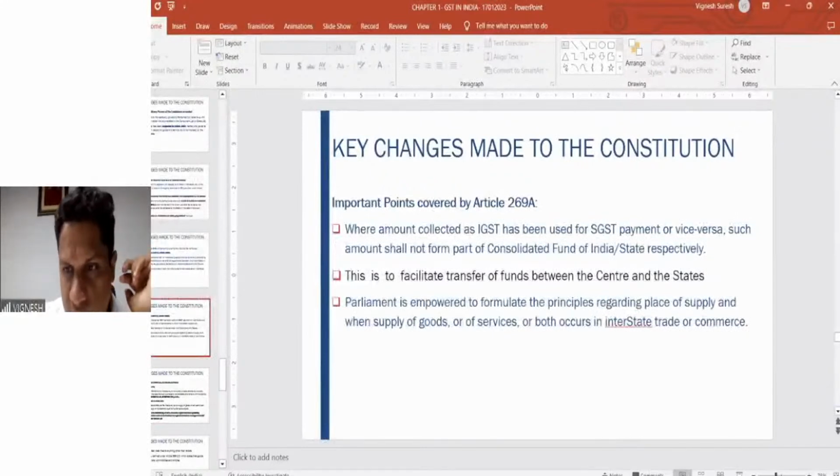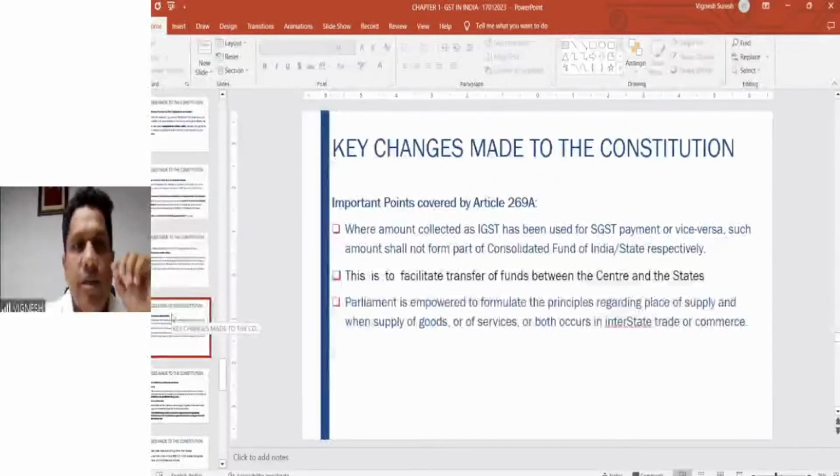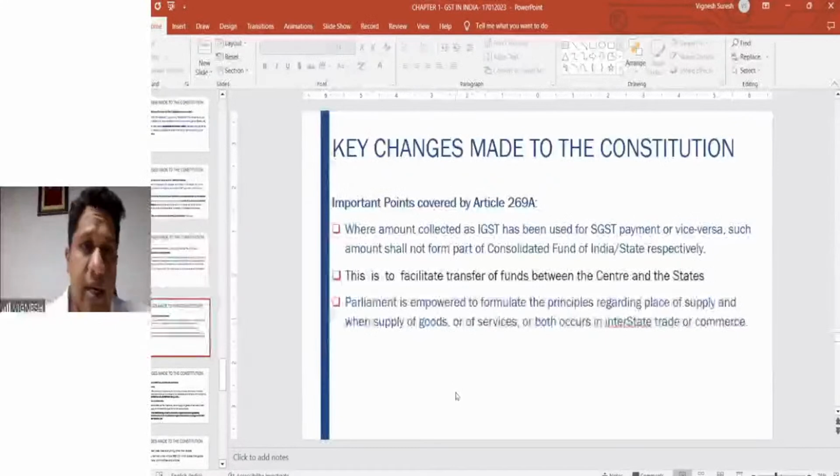Let me see if there are any queries here. So what we'll do here, we'll just take a short break of 5 to 10 minutes, and then we shall cover the balance constitutional changes. Post that, we definitely will have time to also start off the second chapter, that is the most important chapter, that is taxable event, which is the concept of supply. So see you in the next 10 minutes.